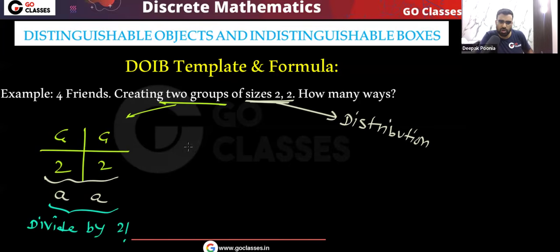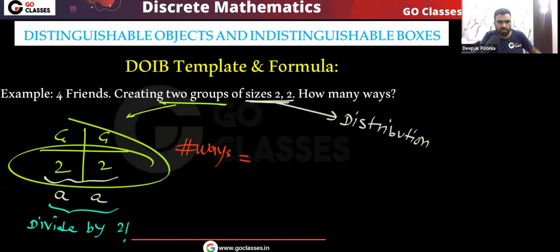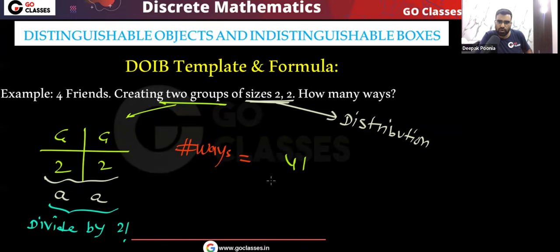So what is going to be our final number of ways? That will be, you can see 4 friends we are distributing, so this total distribution is equal to 4. So 4 factorial divided by 2 factorial, 2 factorial. This is the DODB template formula, and extra we have to divide by 2 factorial because of this repeated value, because of this repetition of value in the distribution. So you can see this will be the answer.